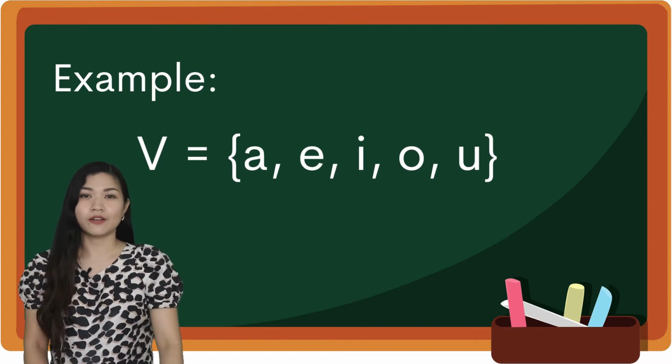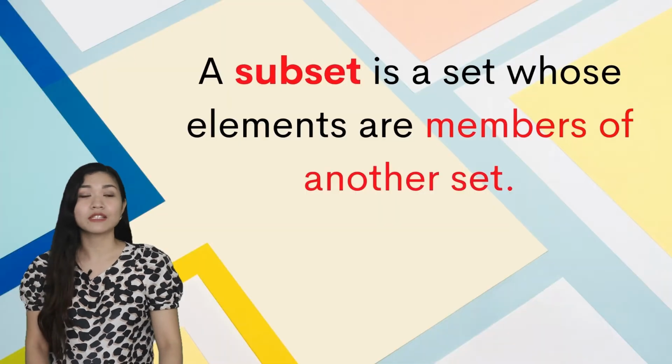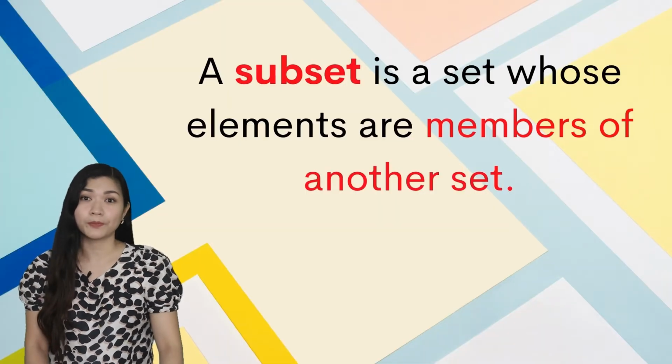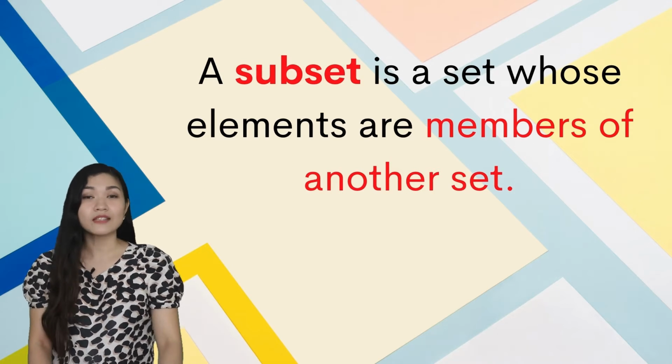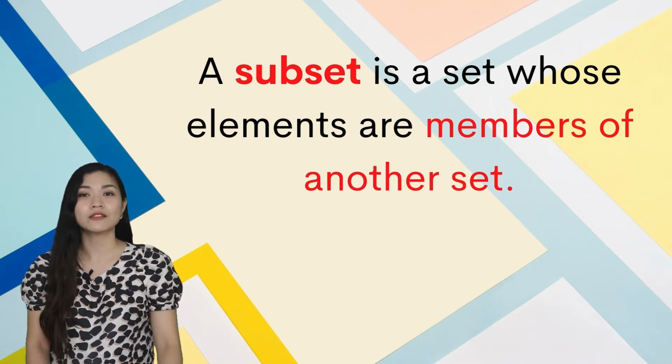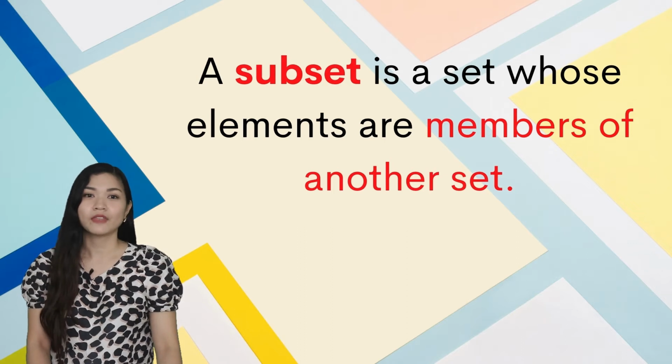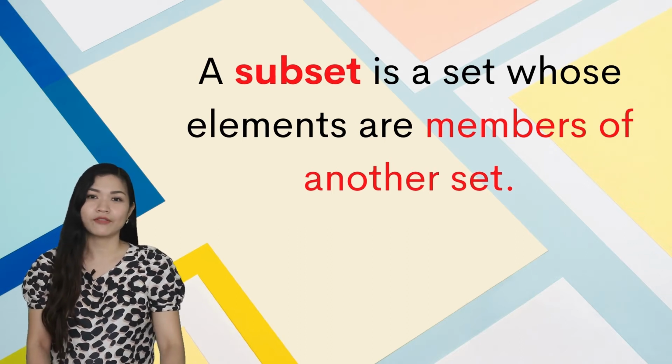Like I said earlier, some objects or elements of the set may belong to another group or set. This is what we call subset. A subset is a set whose elements are members of another set. Let's have an example in real life. God is our main set. He covers all the universe.